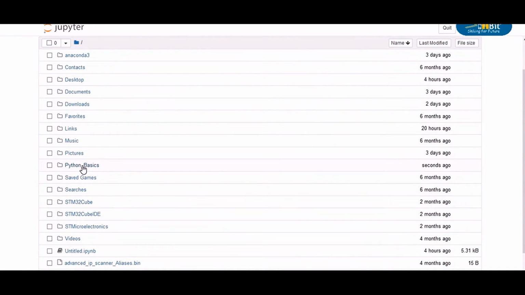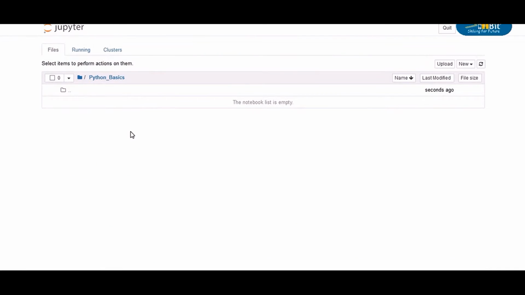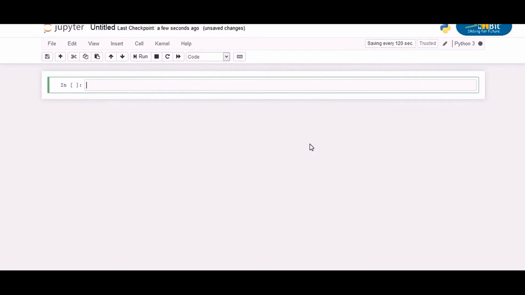Let's open it by clicking it. As you can see, this folder is currently empty. We are going to create a new Python notebook in this folder. Just go to New and select Python 3 under the section of Notebook. This will open another tab in your browser, which is going to be your Python notebook. As you can see, the file is currently untitled. I'm going to rename it.